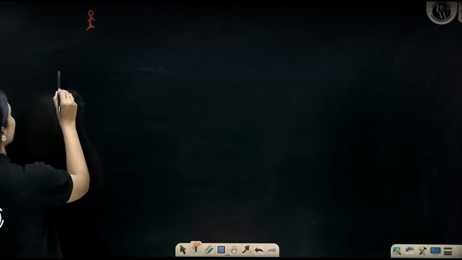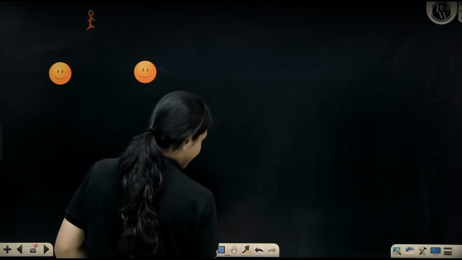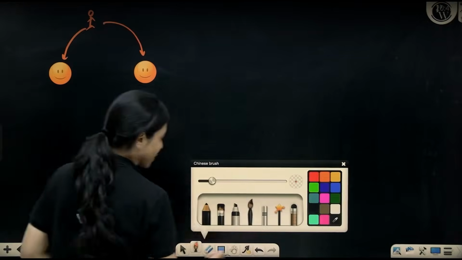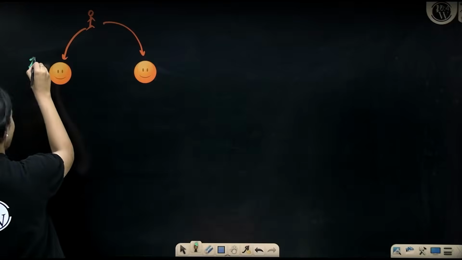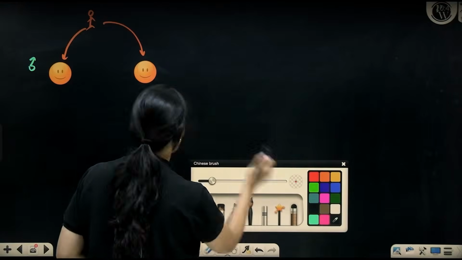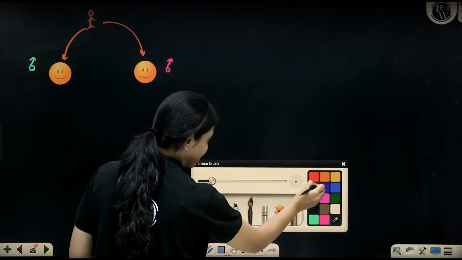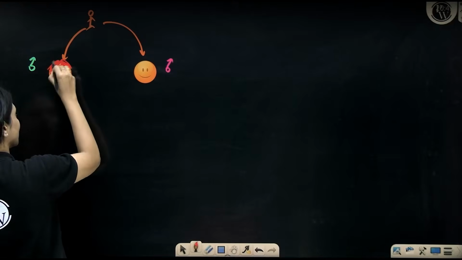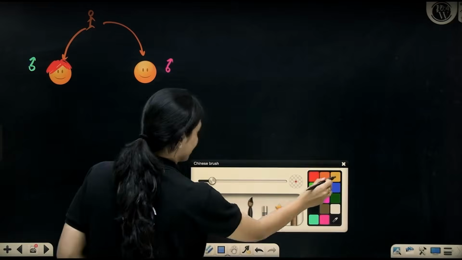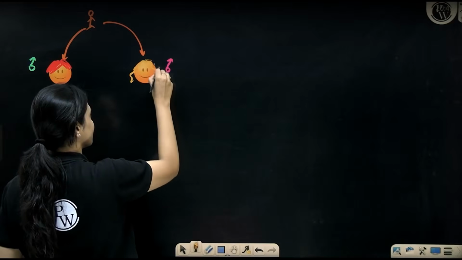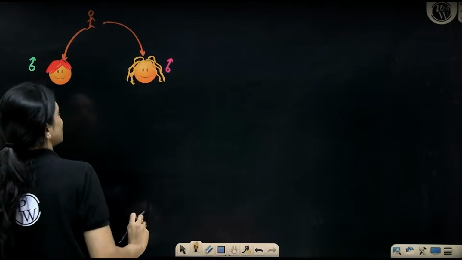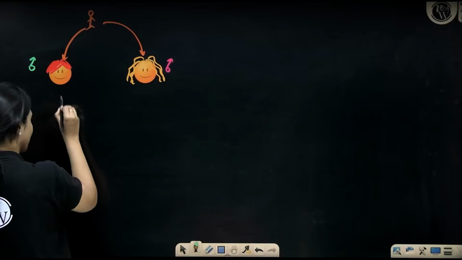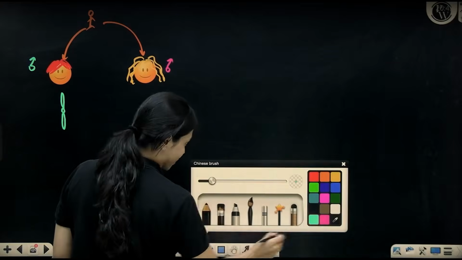This is the father, let's say, and this is the mother. Let's say his dad, this is his dad, and this is his mom, of course. And the dad had red hair that was straight. And his mother had blonde hair that is curly. So this guy has received one chromosome from the dad and one chromosome from the mother.